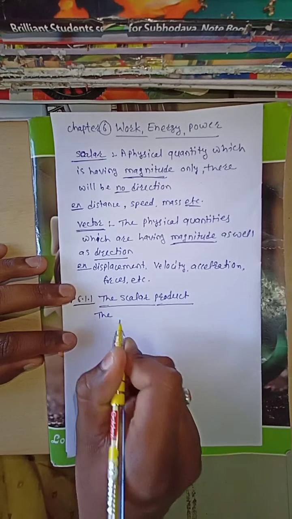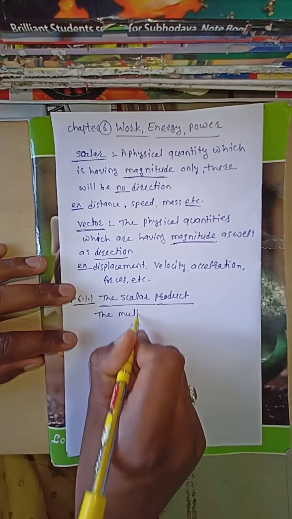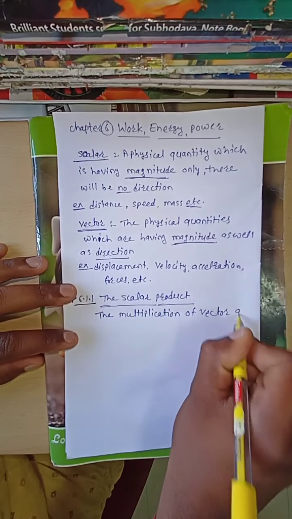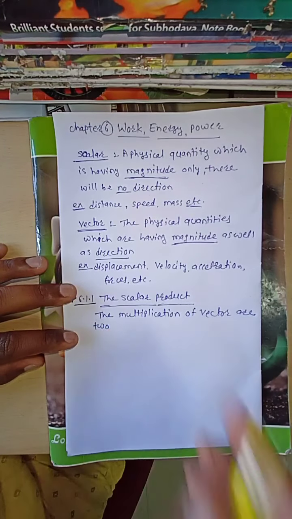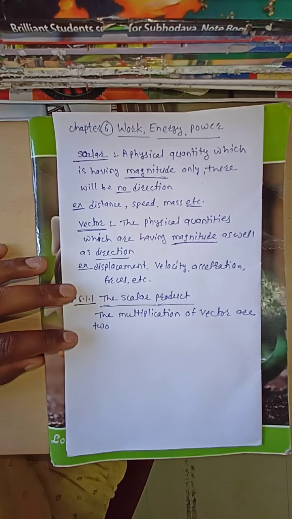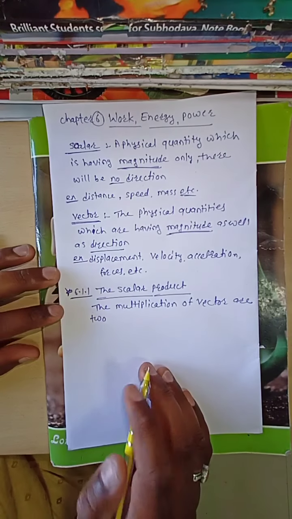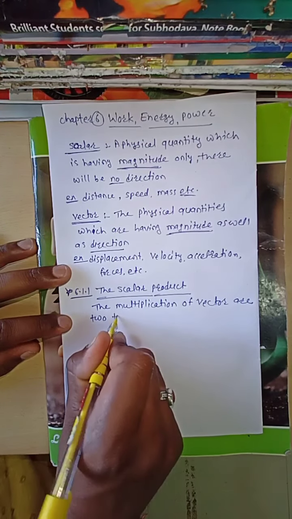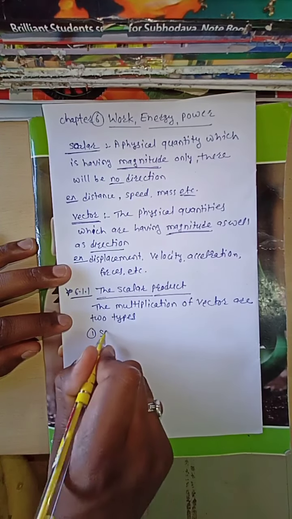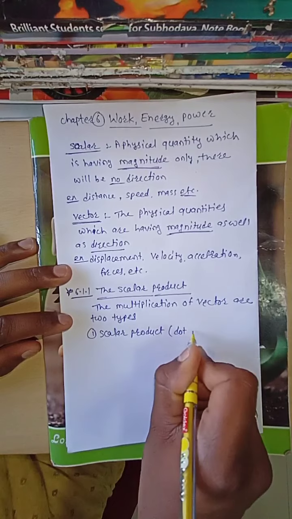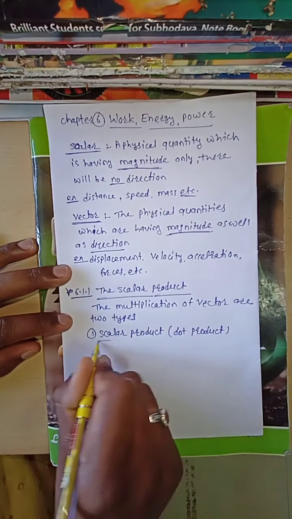The first type is the scalar product, and this is also known as the dot product.